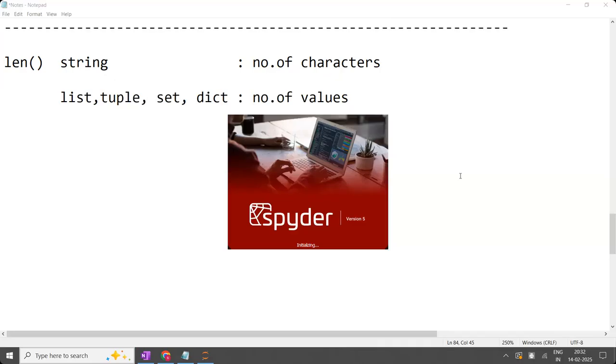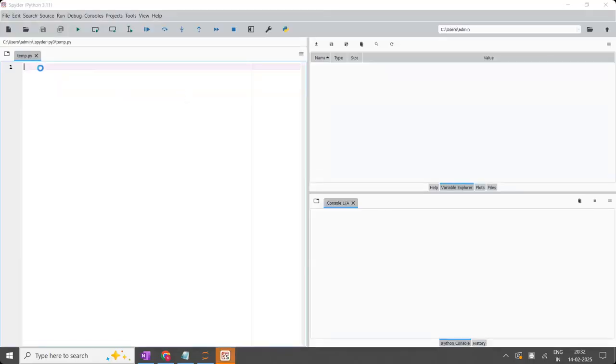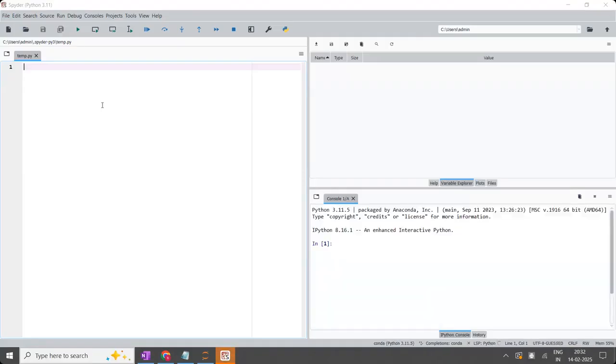Only difference between Jupyter Notebook and Spyder is that in Spyder, you will have the variable explorer. In the Jupyter Notebook, that option is not available. So for example, let's start with the data types. Heading is data types, guys. So within the data types, here I'm going to take a is equal to 10.